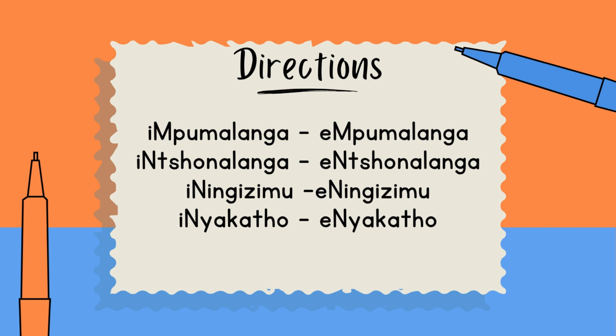In directions, there would be Impumalanga, which is the east, and then it will become Empumalanga. Intshonalanga, which is the west, will become Entshonalanga. Iningizimu, the south, will become Eningizimu. Inyakato, which is the north, will become Enyakato.